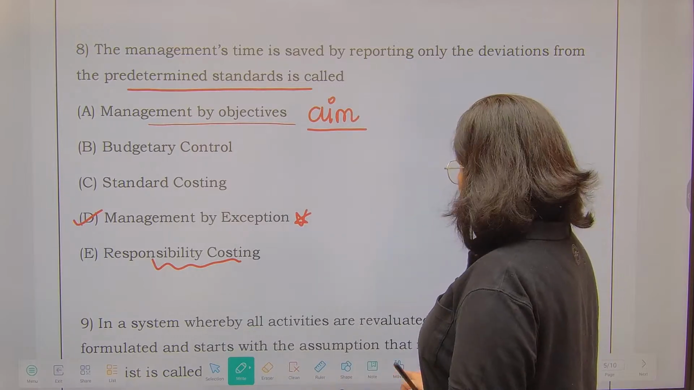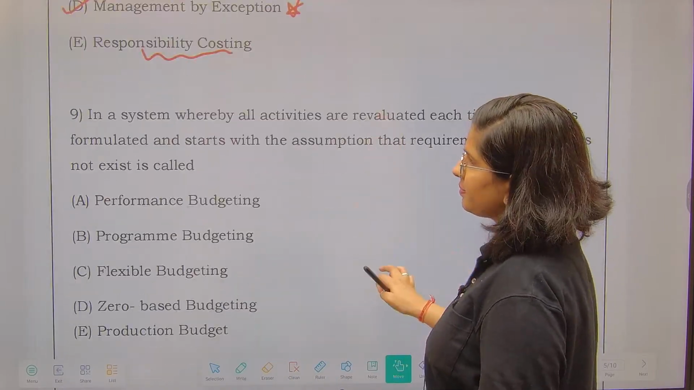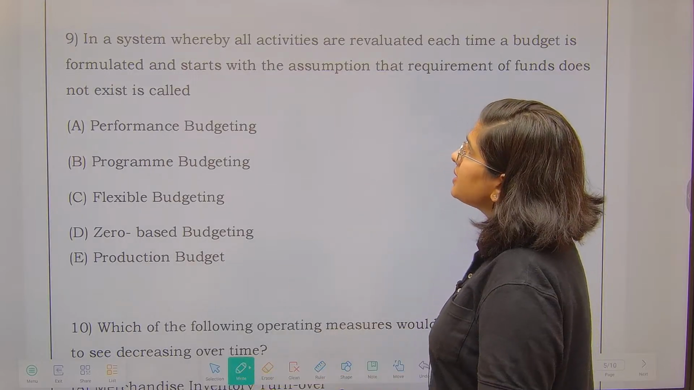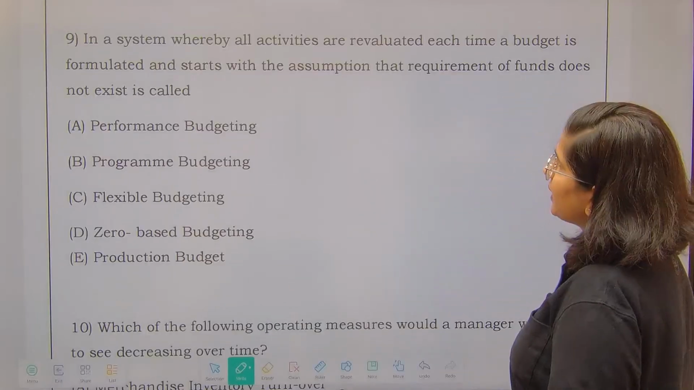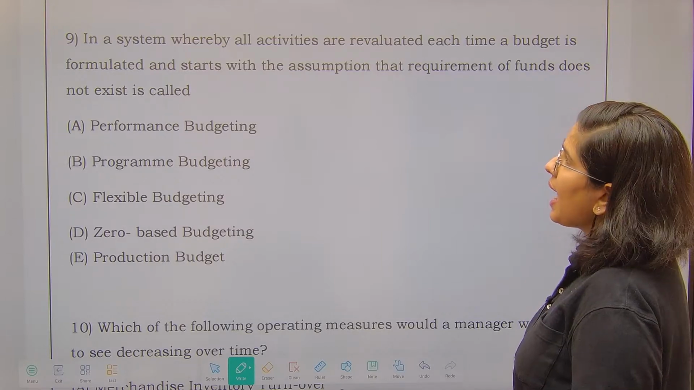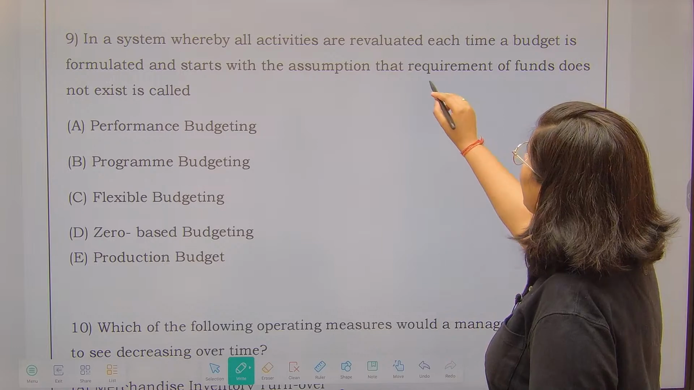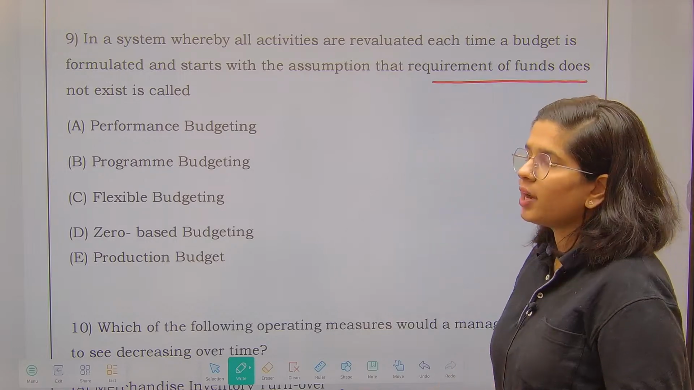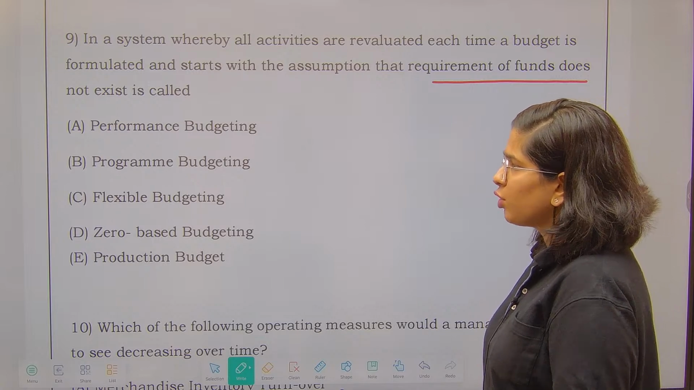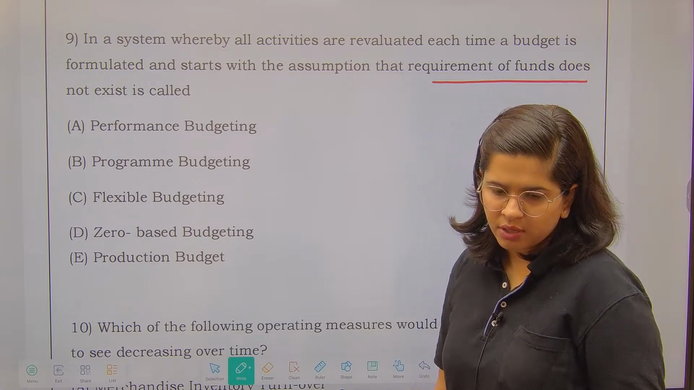Next thing, see question number 9. In a system whereby all activities are reevaluated each time a budget is formulated and starts with the assumption that requirement of funds does not exist, it is called performance program flexible zero-based production budget.